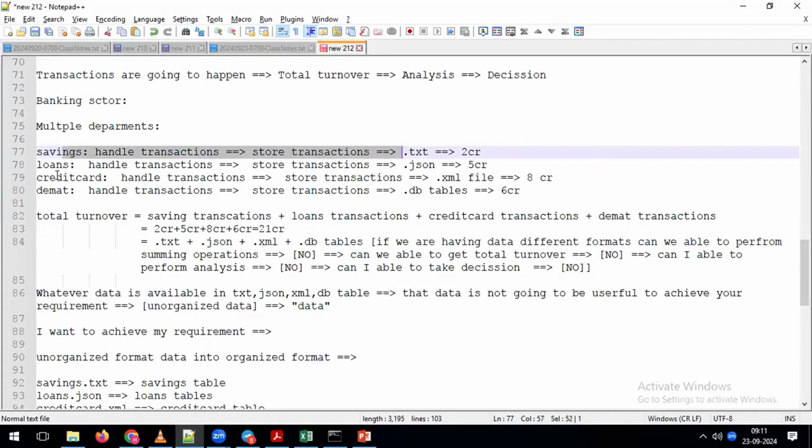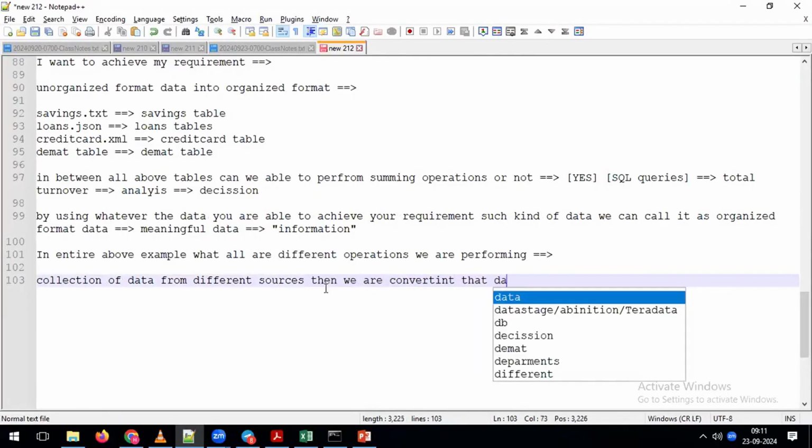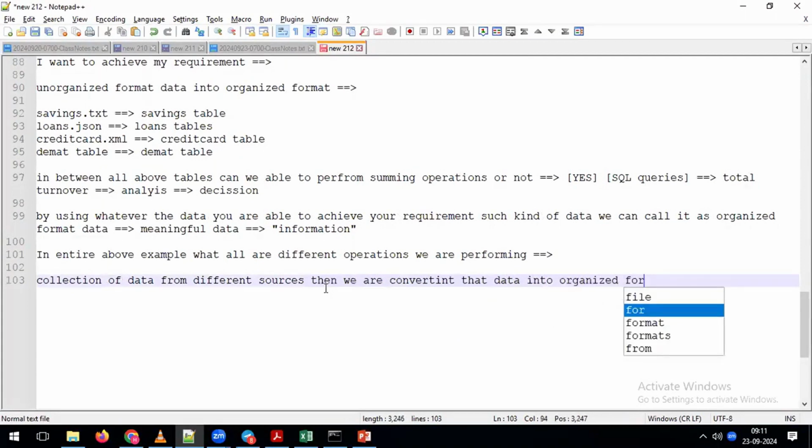Savings department, one of the sources. Loans department, one of the sources. Credit card department, one of the sources. Demat department, one of the sources. What we are doing? We are collecting the data from different types of sources. After that, you are doing extraction. We are converting the data into organized format. So first step, we are collecting the data from different types of sources. Then as part of this example, we are converting the data into the organized format.